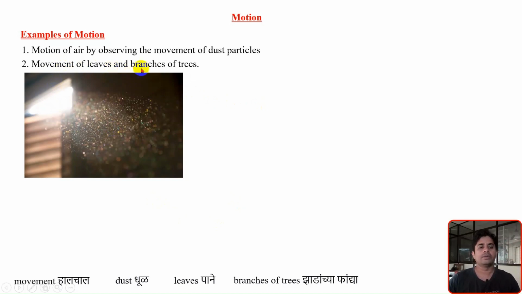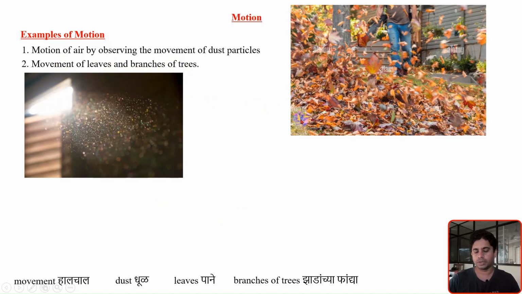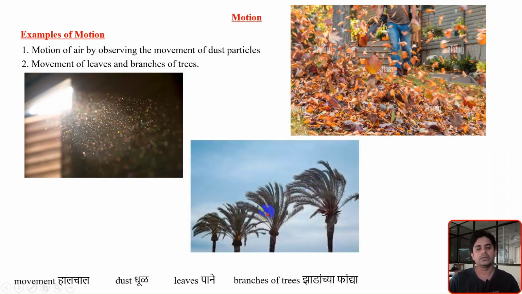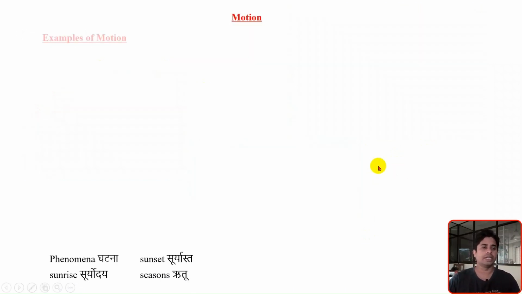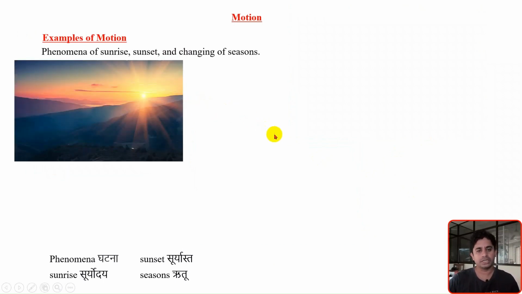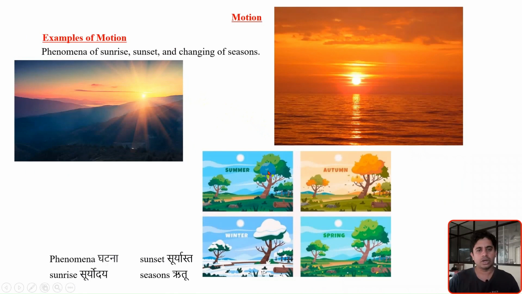Sometimes we observe the movement of the leaves and branches of trees. Whenever it is about to rain, the leaves on the ground will start flying, or the coconut trees, along with their leaves and branches, will start moving or shaking. We will observe the movement there. The phenomena of sunrise, sunset, and the changing of the seasons are also beautiful examples of motion.